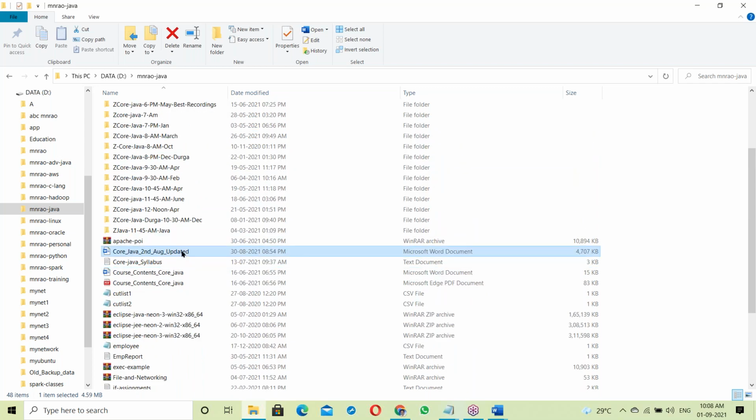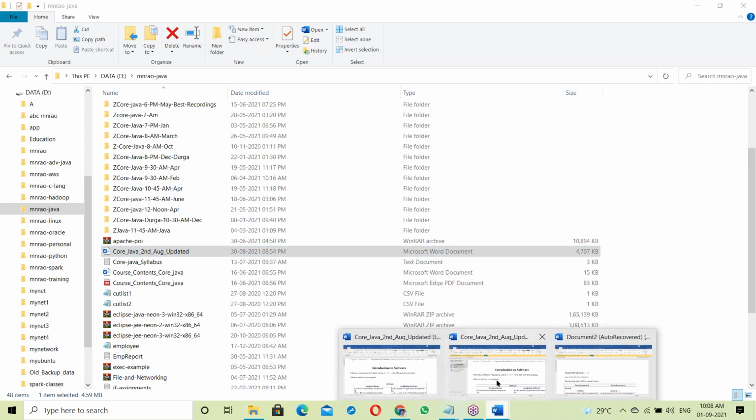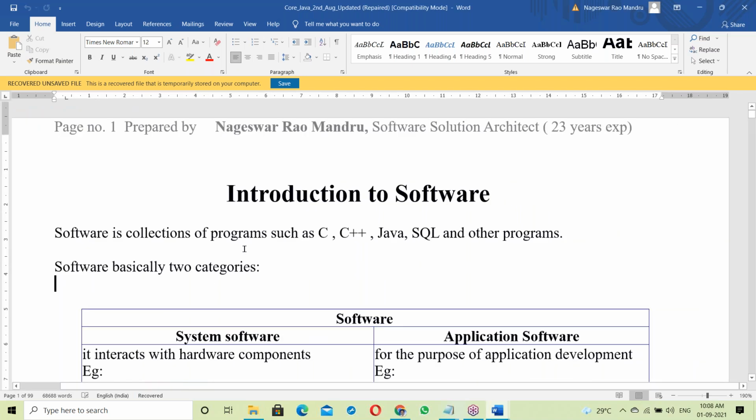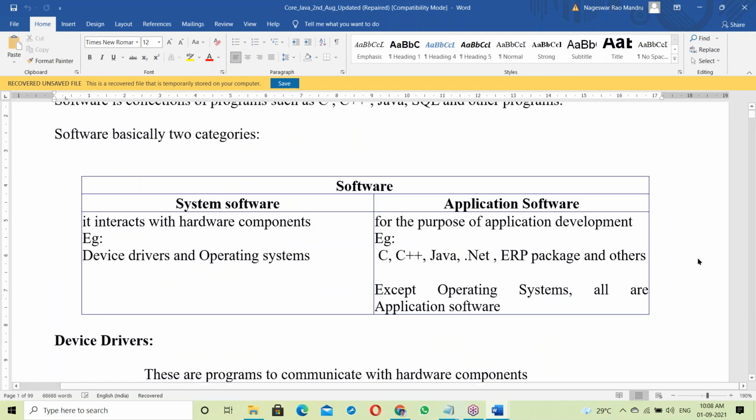Just a minute. Yeah, this is the document. So this is the Java document.